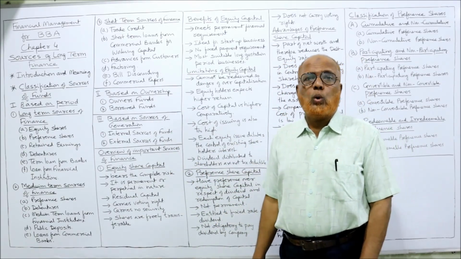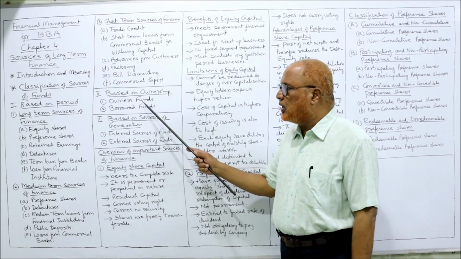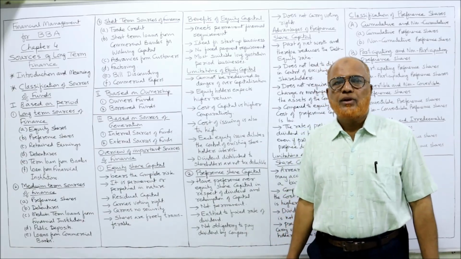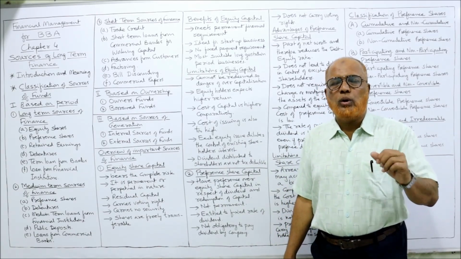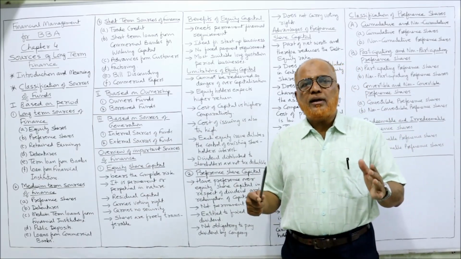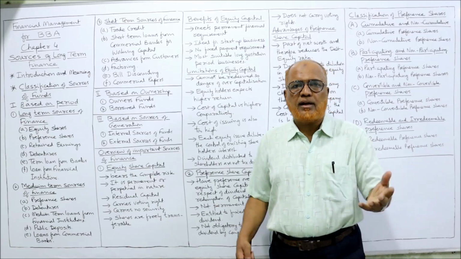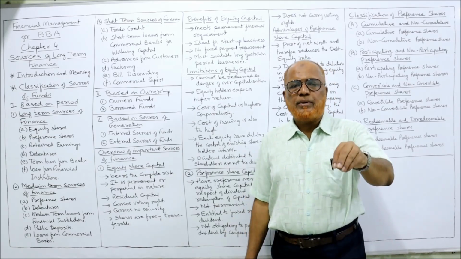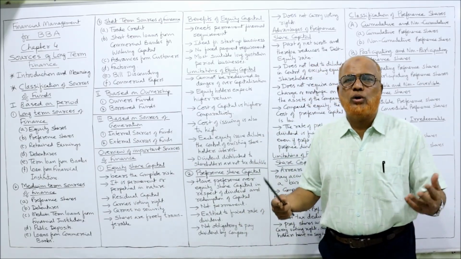Now, based on ownership, the funds can be classified into owner's fund and borrowed fund. Owner's fund means the capital supplied by the owner. If the owner is a sole trader, the capital employed by the sole trader is owner's fund. The capital employed by partners in a partnership firm is owner's fund.